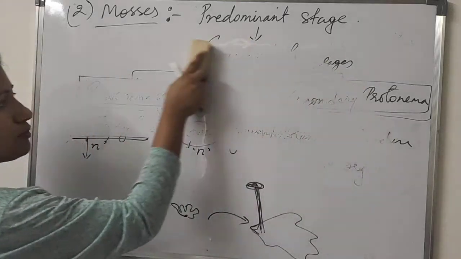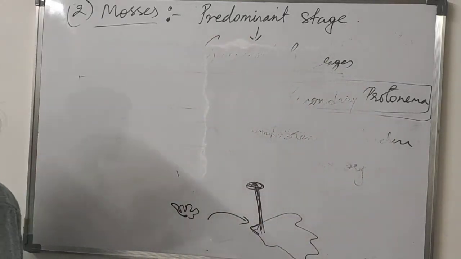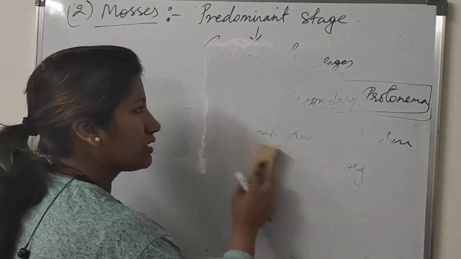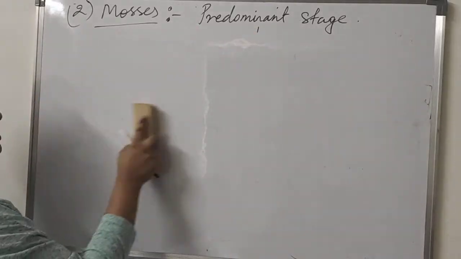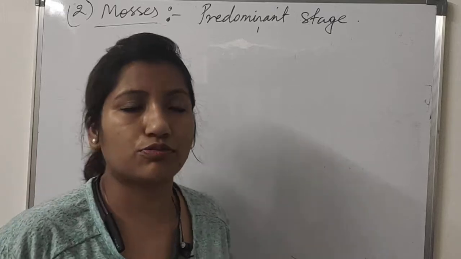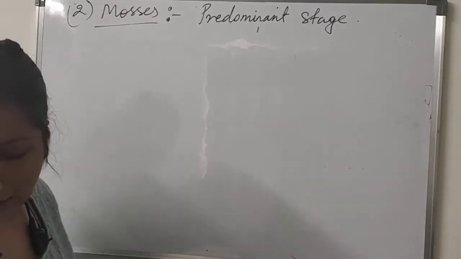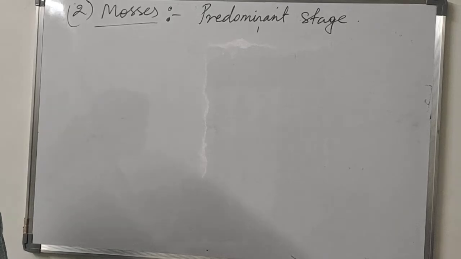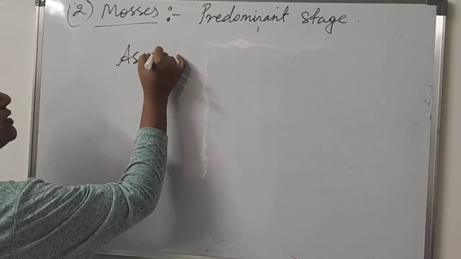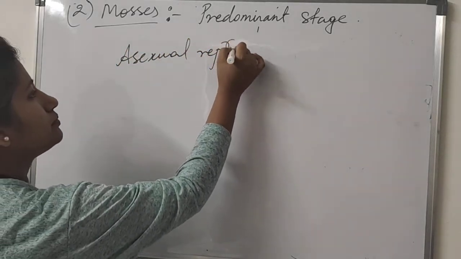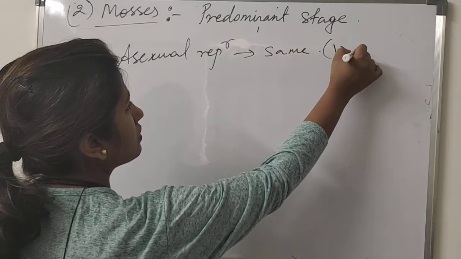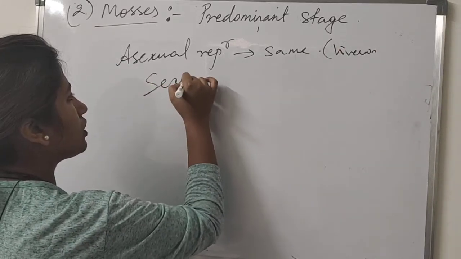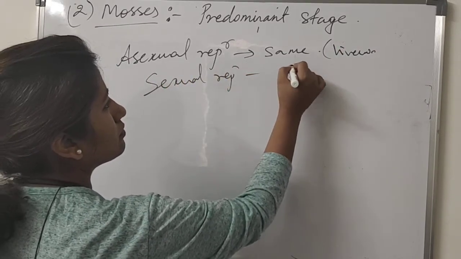And mosses also opt for vegetative reproduction by fragmentation and by budding. The sexual and asexual reproduction in mosses is the same as in liverworts.